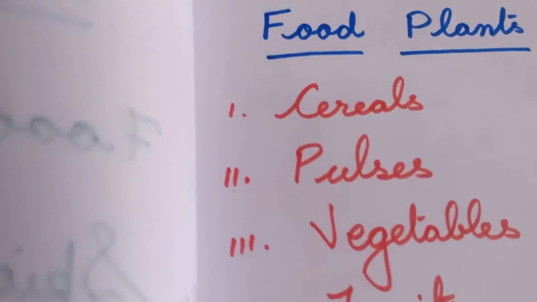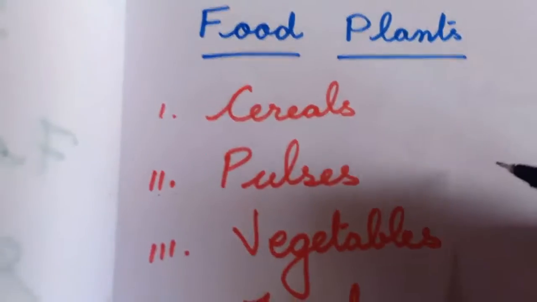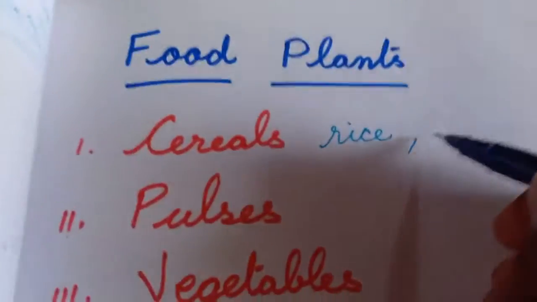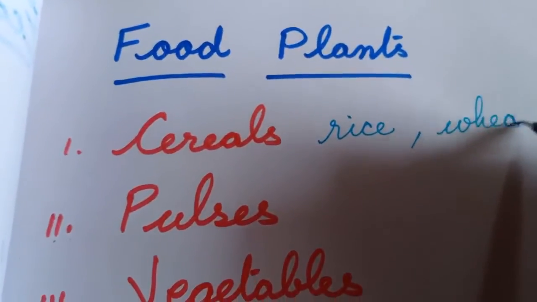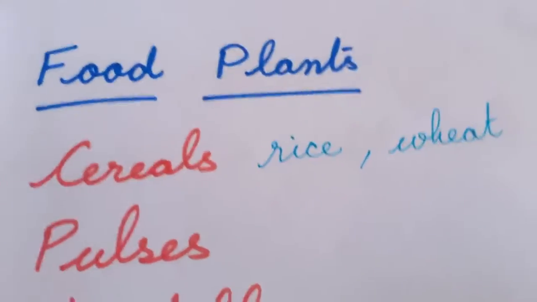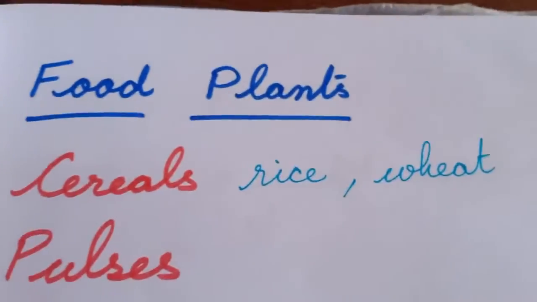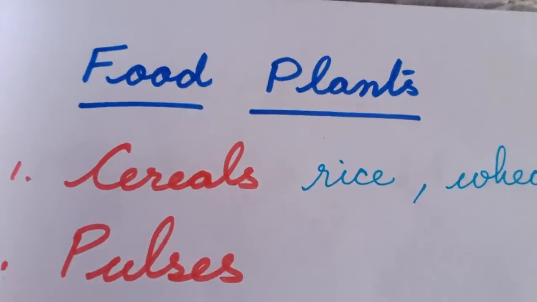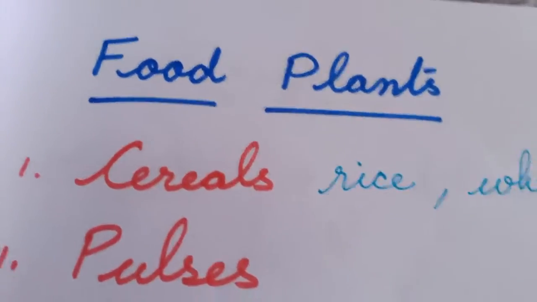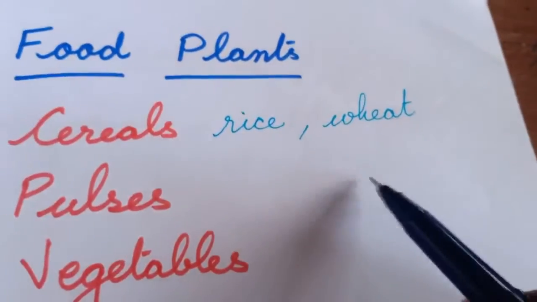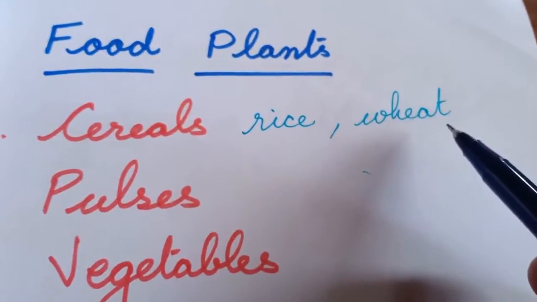Let's start with cereals. The important cereals that we use are rice and wheat. Rice and wheat make up the major cereal varieties, and they are components which we use in our daily life as our staple food. Without cereals, our life is not complete. Our basic staple food is rice, and in North India it is wheat.